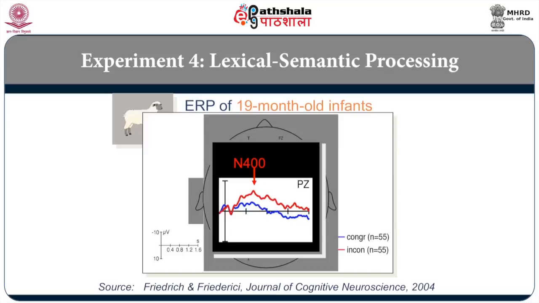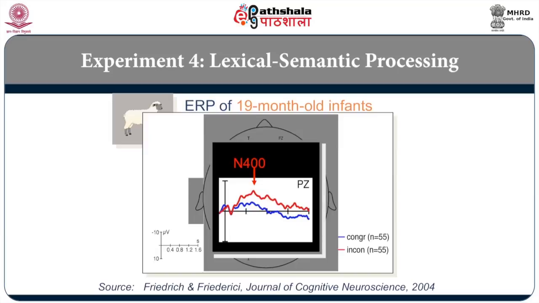Even with 19-month-old infants, when what hits the brain is a sentence which has an incongruous last word, there is N400. As you can see, the red line shows a peak, the blue line, there is no peak in the electrical activity. That is, when it is congruous, fine, the brain is not surprised.